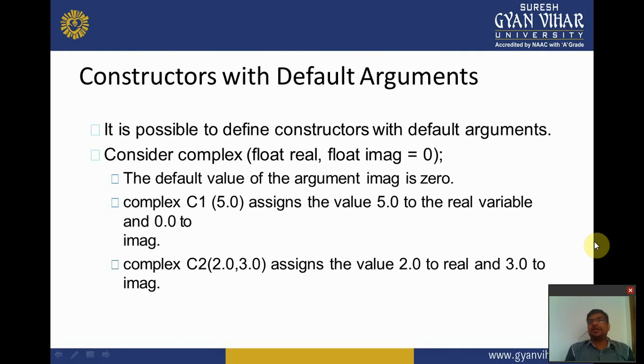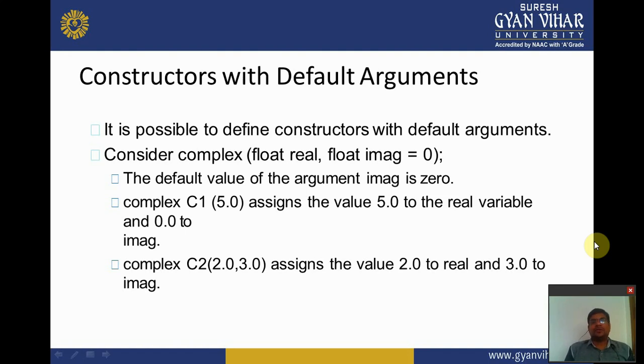It is possible to define a constructor with default arguments. Consider complex. I create a complex constructor that has float real and float image, and I set the default image equal to 0. So the default value of the argument image is 0. Complex C1 assigns the value 5.0 to the real variable and 0.0 to the image variable.